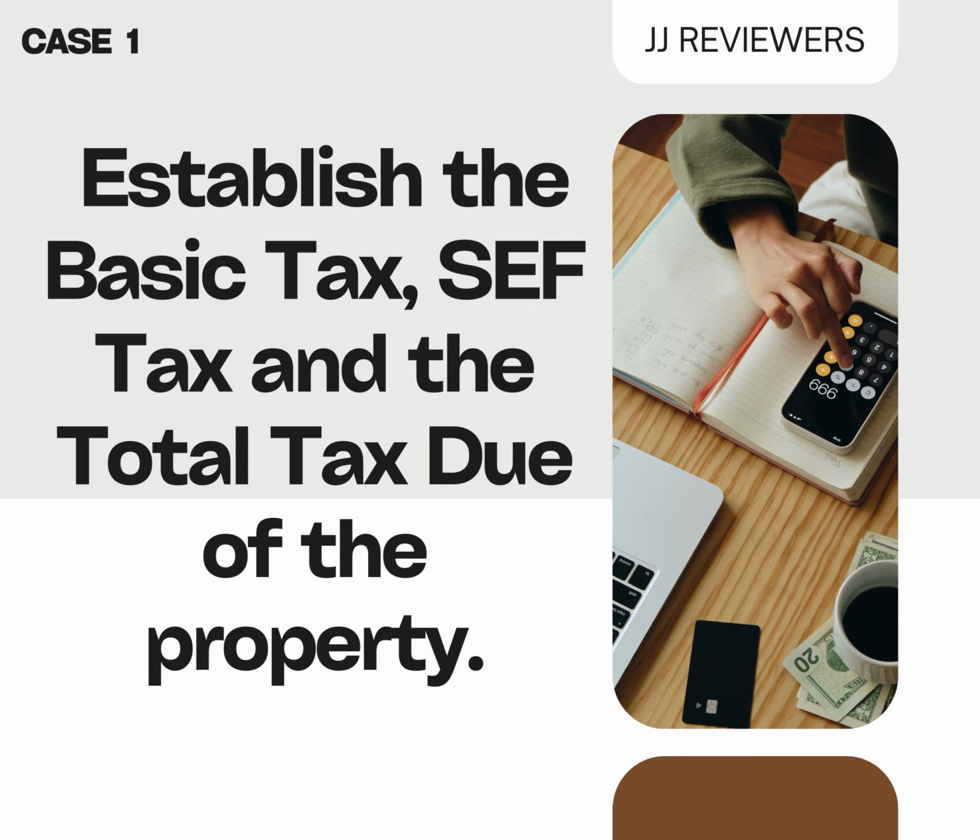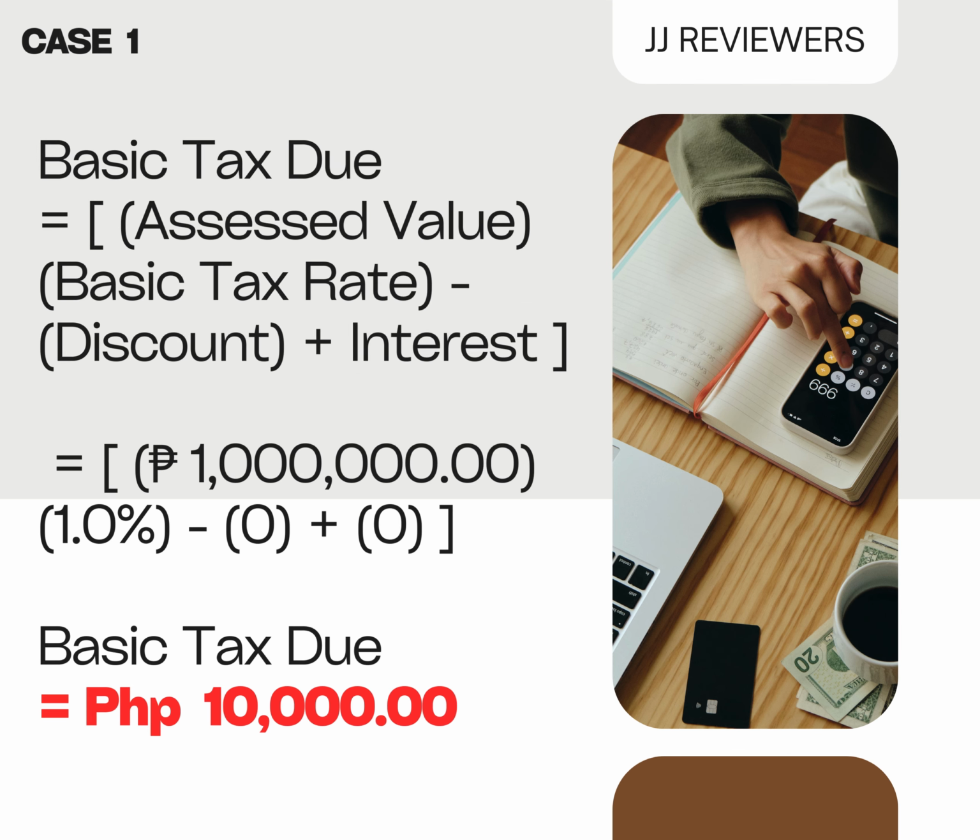So here is how we're gonna compute the basic tax due. We're gonna use the formula: the assessed value multiplied by the basic tax rate, which is 1%, minus the discount plus interest. Since there is no discount and interest mentioned, we're gonna multiply directly 1 million by 1%, which comes up to the basic tax due of 10,000 pesos.